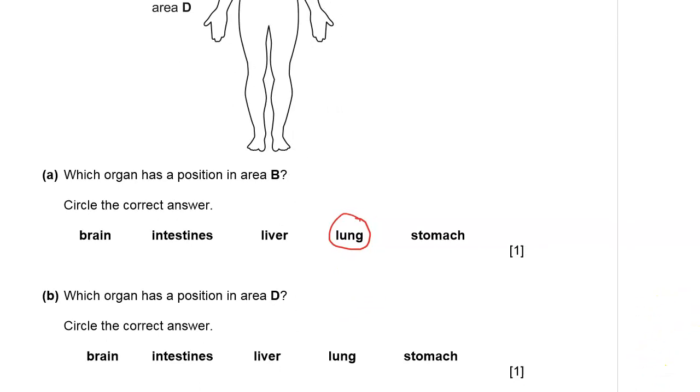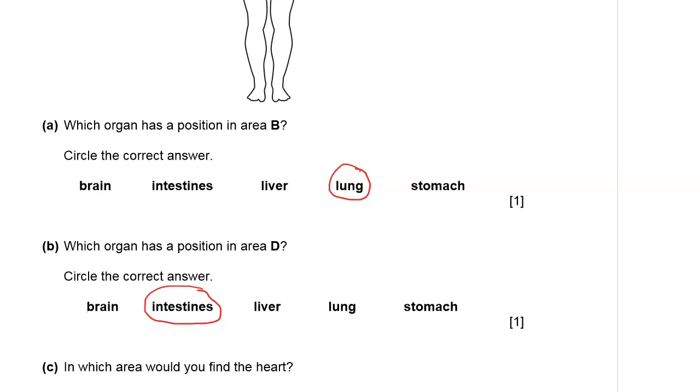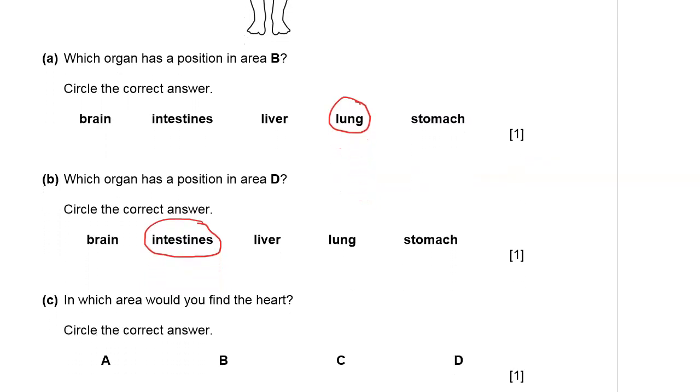In area D, the organ is, of course, not the brain. Not the liver, not the lung. In area D, the organ is the intestines. Intestines go all the way to the abdomen. So that is the answer right there.